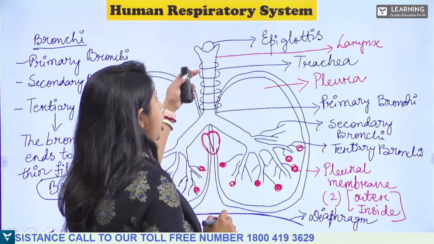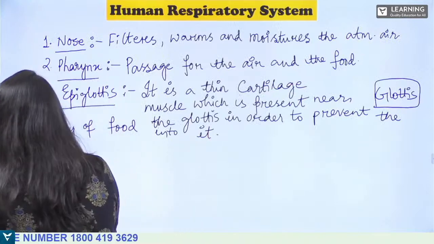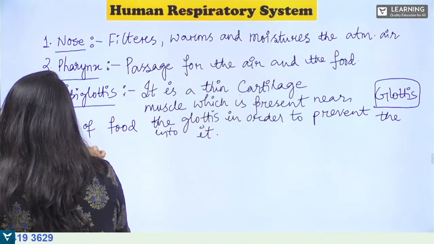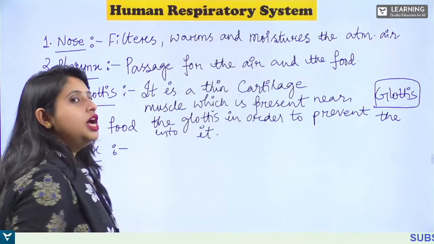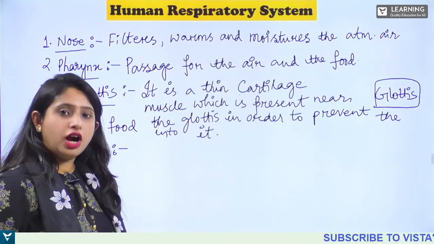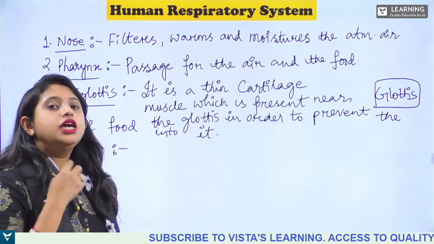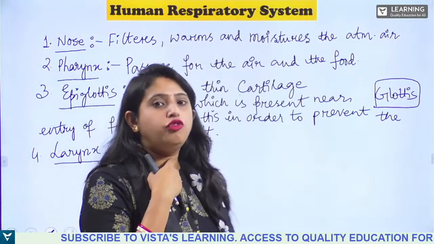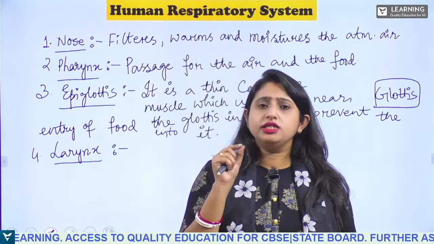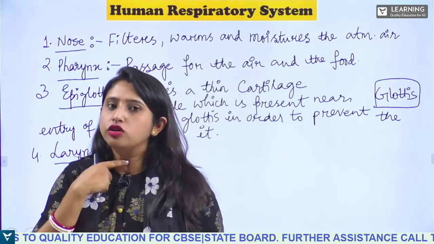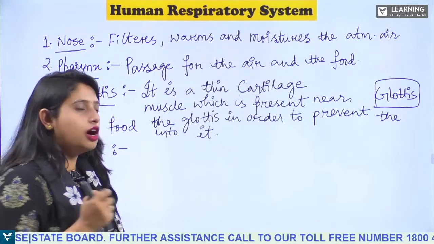Now see, after the epiglottis, what is present? The larynx is present, right? Now what is the function of this larynx? This larynx is made up of cartilage. It is also called the voice box, so it is responsible for production of sound, right?